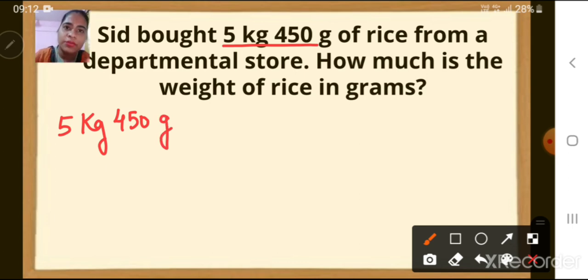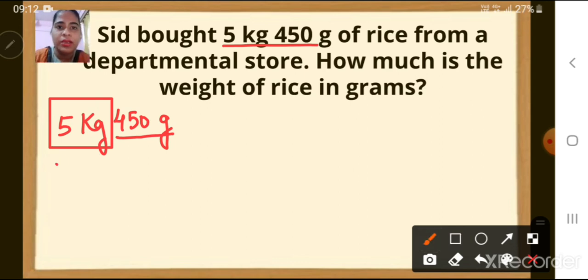Now we have to convert everything into grams. Correct? Now here one part is already in grams, 450. So that we will not touch. First we are going to convert only this 5 kg. Got it? So let us convert.